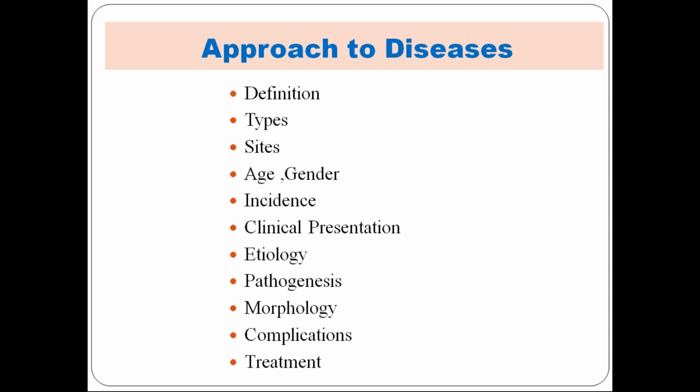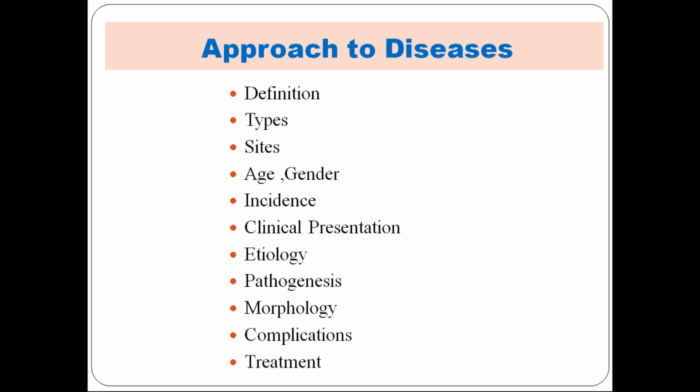Now it will be difficult for you to remember the age group, because they usually mention 10 to 15 years, or 10 to 20 years, 20 to 30 years. So instead of remembering like that, you can remember whether it's common in children, adolescents, young adults from 18 to 30 years, the middle age group of 30 to 50 years, or the older age group.